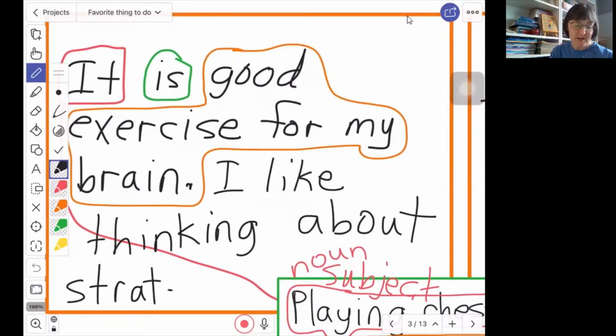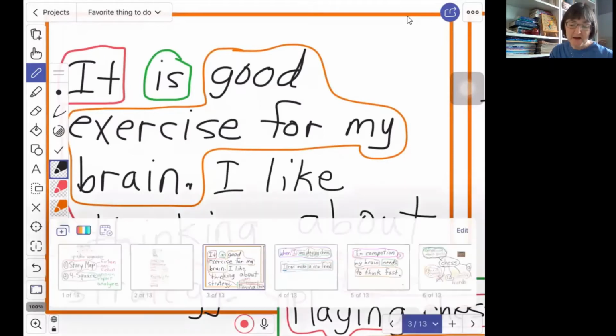If you like playing chess, then knowing the word strategy is a great word to know. Strategy is the type of thinking that your brain is doing when you are playing a game and you are trying to decide, what should I do next?